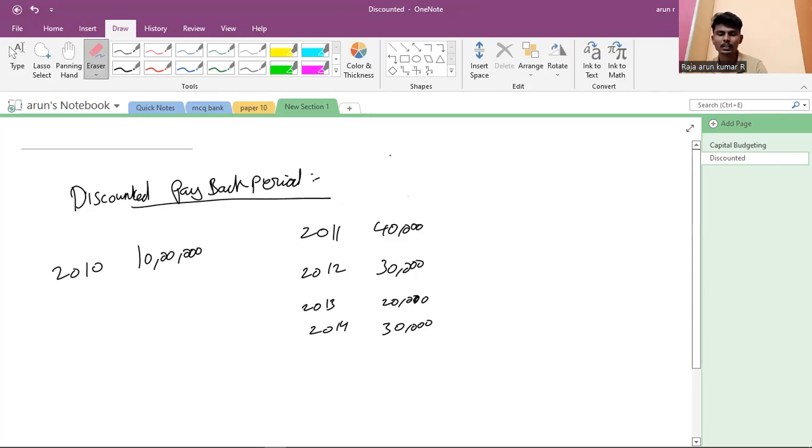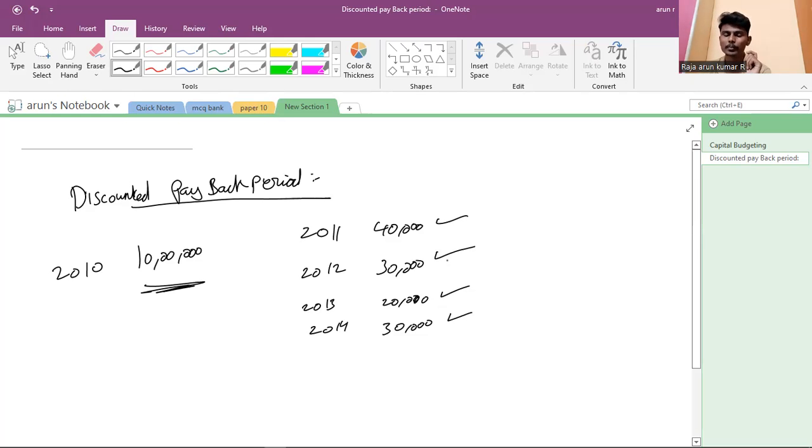In the discounted payback period, the initial investment of 10 lakh rupees is in 2010. If you say the same value of money in 2011, same value of money in 2012, same value in 2013, and same value in 2014 also, if you say yes, you are wrong.